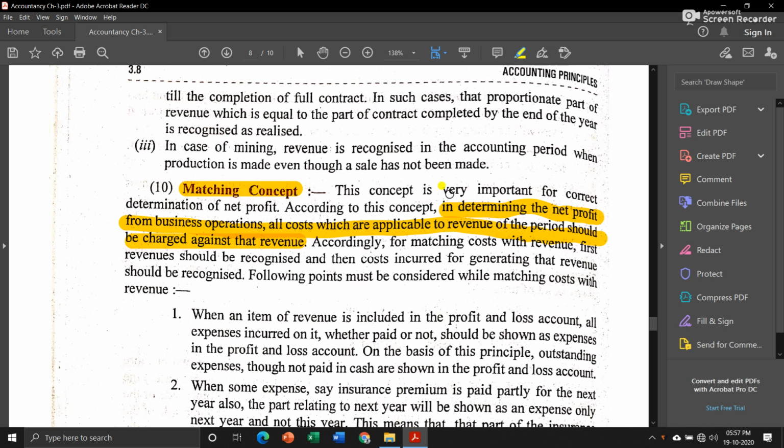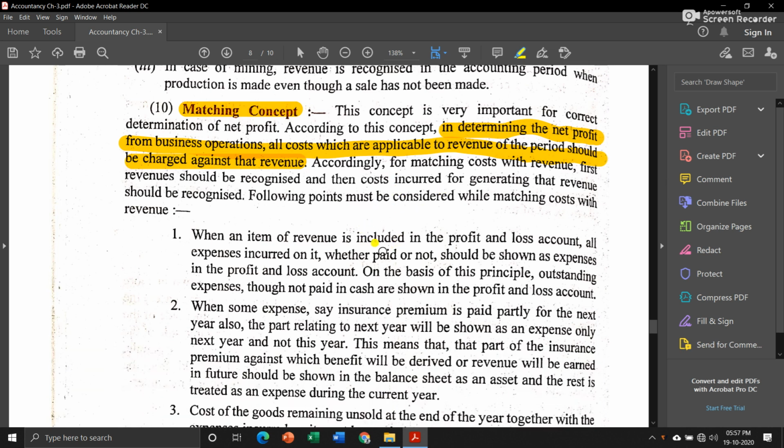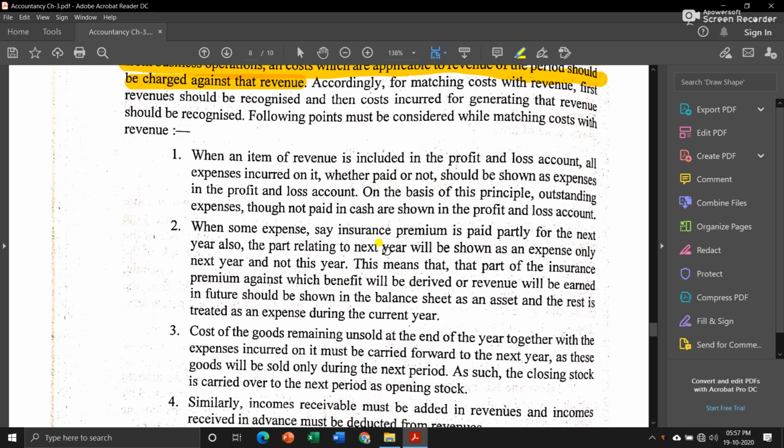For example, you were supposed to pay rent of March 2020, but you paid it in May 2020 because you paid the amount in the next financial year. Still, it will be recorded in the transactions of the financial year 1920, that is March 2020. It doesn't depend on when you have received the money. As soon as it becomes due, it will be recorded in the financial statements. You will understand all these things clearly when we start preparing financial statements.